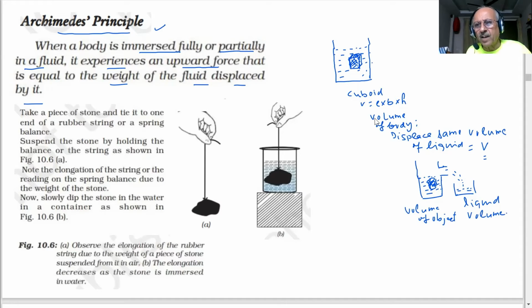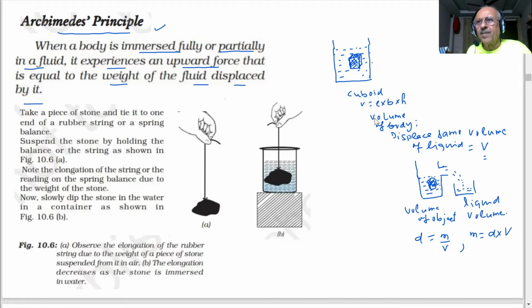Now, what is the relationship between density and volume? Mass of the liquid will be how much? Density into volume. So if volume is the same, student, the densities are not the same. The density of this solid is not the same as the density of this. So from here, we can also calculate the mass of the liquid displaced.